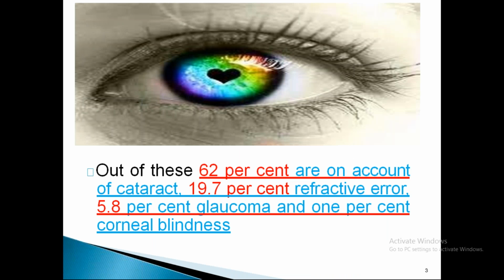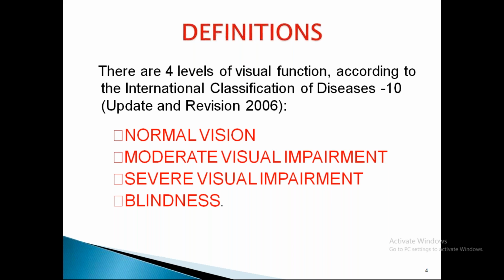Out of this adult blindness, 62% are blind because of cataract, 19.7% because of refractive errors, 5.8% because of glaucoma, and about 1% because of cornea. So the most common causes of blindness which are treatable or preventable are cataract, refractive errors, glaucoma, and corneal blindness.